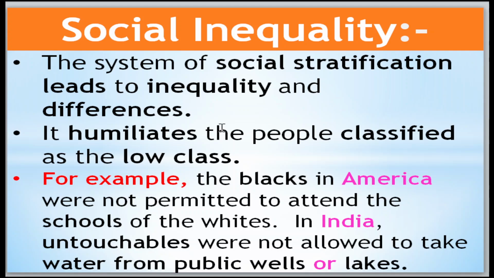The system of social stratification leads to inequality and differentiation in a society. It humiliates the people classified as low classes. For example, blacks in America were considered low caste. They were not permitted to attend the schools of the whites. At the same time, in India also the same was there. Untouchables were not allowed to take water from public places like public wells or lakes. I hope you understood that.